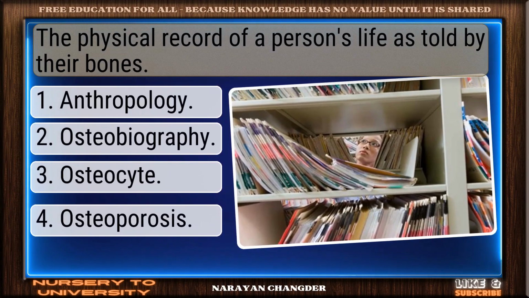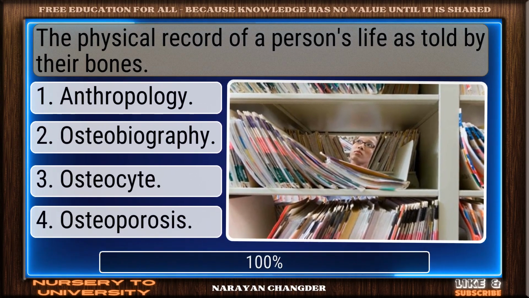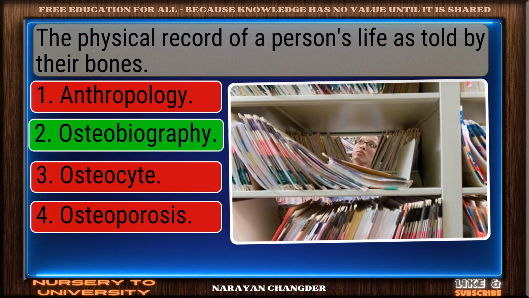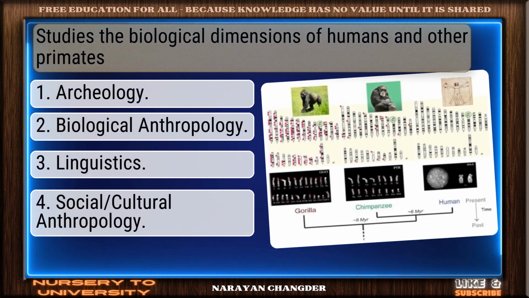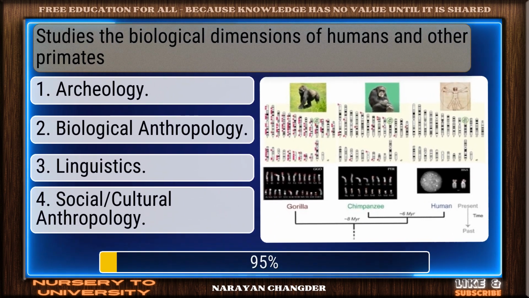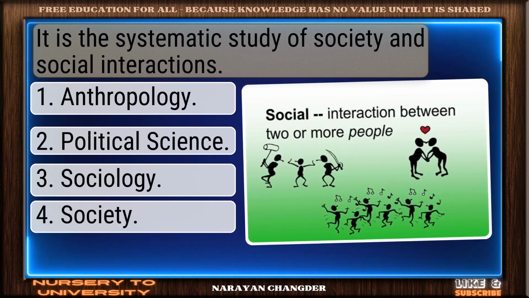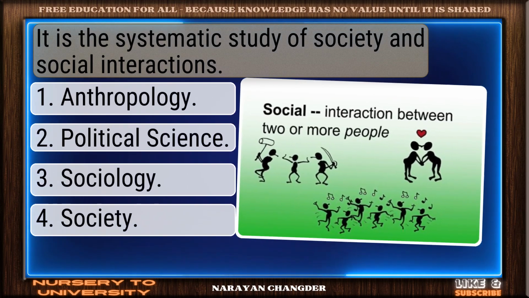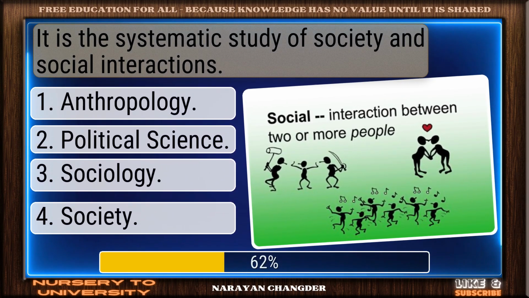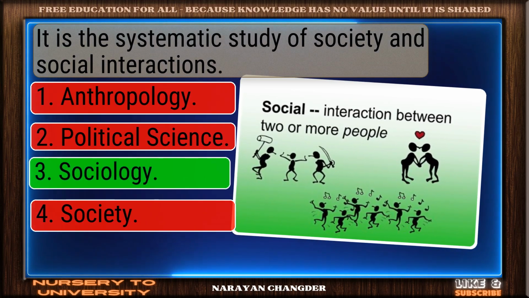The physical record of a person's life as told by their bones. Good thinking. Osteobiography is the right answer. Studies the biological dimensions of humans and other primates. Well picked. Biological anthropology is the correct answer. It is the systematic study of society and social interactions. Smart pick. Sociology is the correct choice.